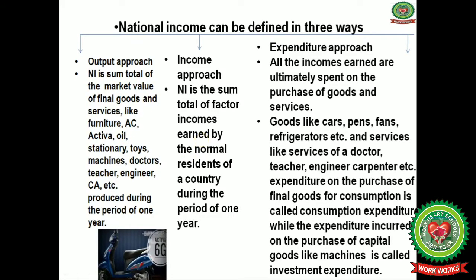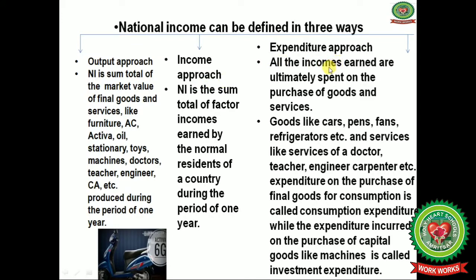Some are working in Tata Motors, some in Sonalika, some in Escorts, some in HMT. Whatever they earn from there, some working as teachers in the colleges, staff, whatever they earn from there, that will be added up in the national income, and that will be considered as the income approach.